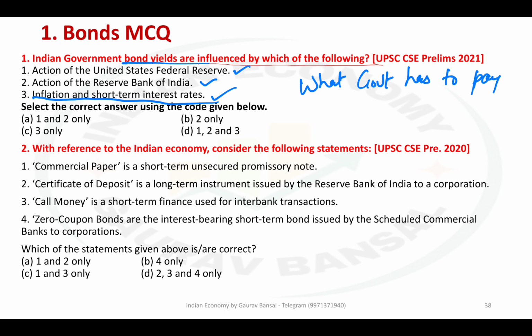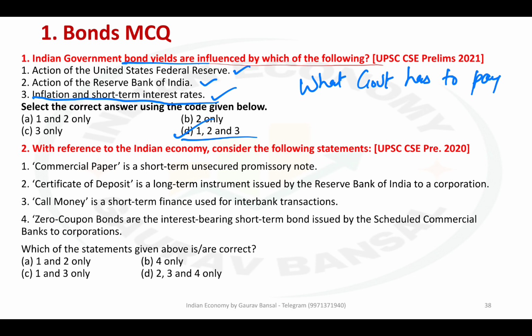If the interest rate becomes too low compared to inflation, nobody is going to buy the bonds. Similarly, whether short-term or long-term, interest rates both affect the bond prices. So all of these 1, 2 and 3 affect the bond prices or the yields.